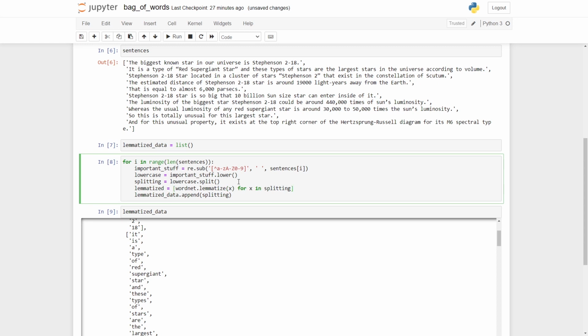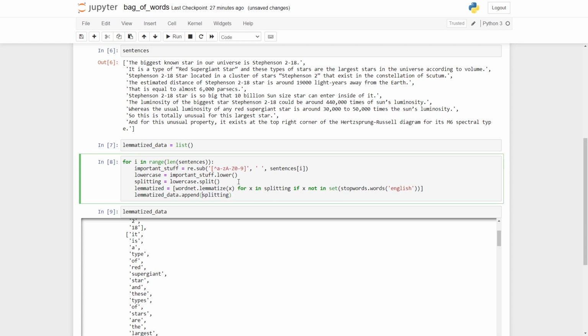Now I also have to handle the stop words, because I don't require stop words like the, in, is. So I'll try to skip those. I'll say wordnet dot lemmatize x for x in splitting if x not in. If x is not in the stop words, I'm going to consider it. So here I'm going to say set, followed by stopwords dot words, and here I'll say English.